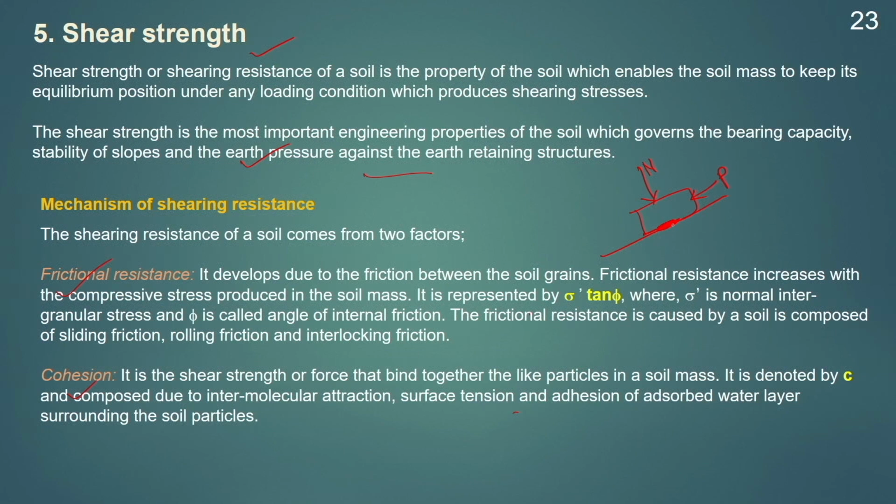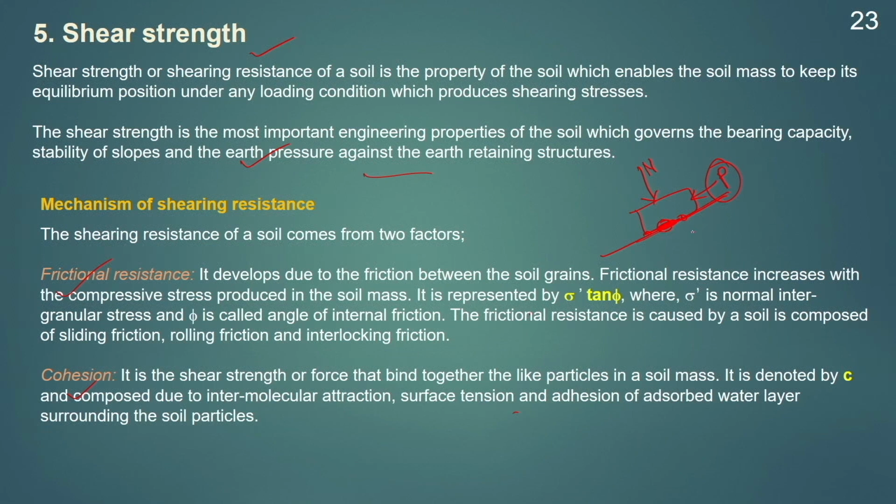The first one is the frictional component, which comes from the friction between the block and the table. Now, if we provide some additional glue between this block and this table, this glue will provide some additional resistance against this force P.